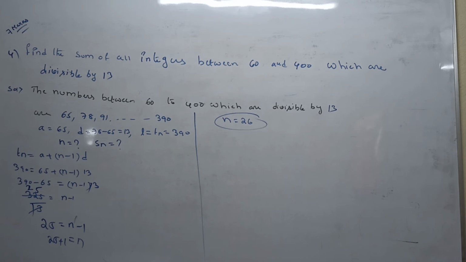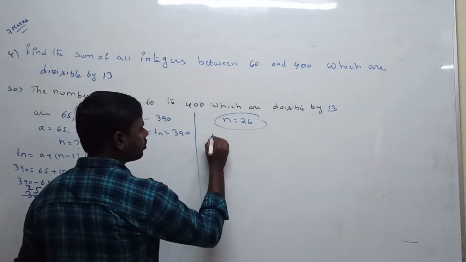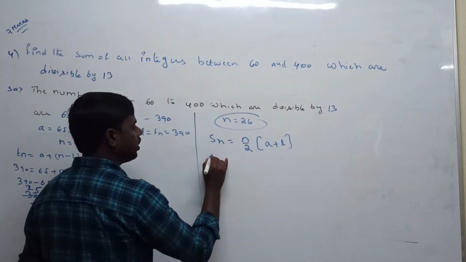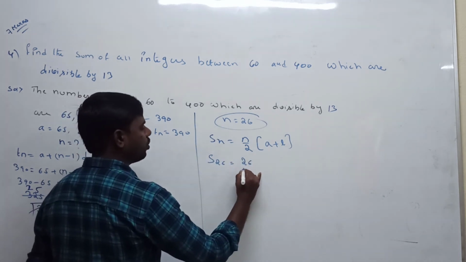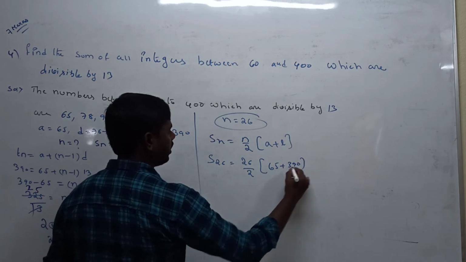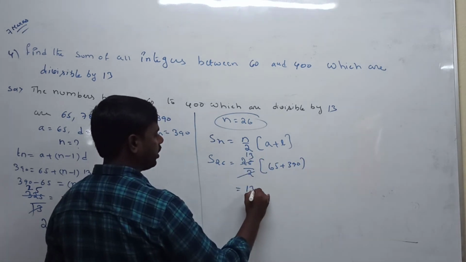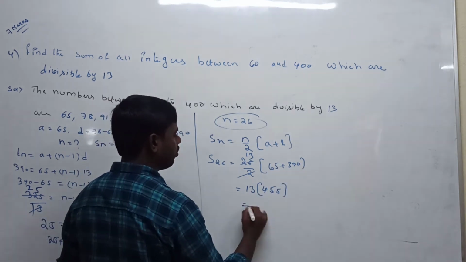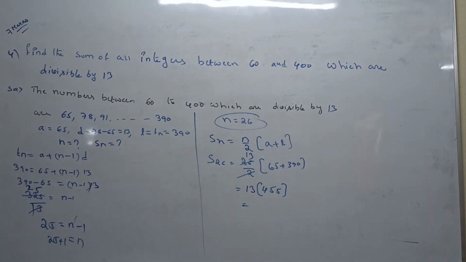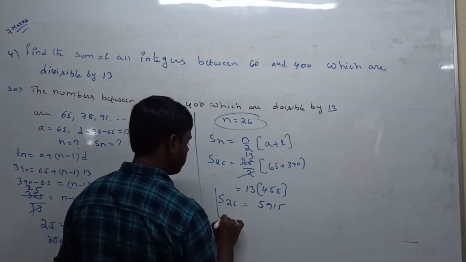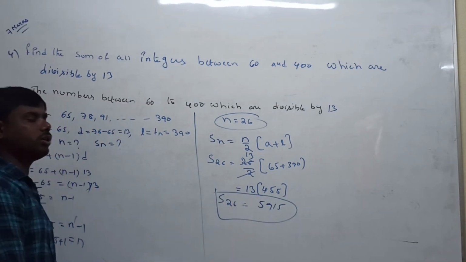After that you should calculate the sum of all integers. So Sn is equal to n by 2 into a plus l. What is the n value here? 26. Now 26 by 2 into a value is 65, l value is 390. 13 into 390 plus 65 is 455. Now 13 into 455 value is 5915.